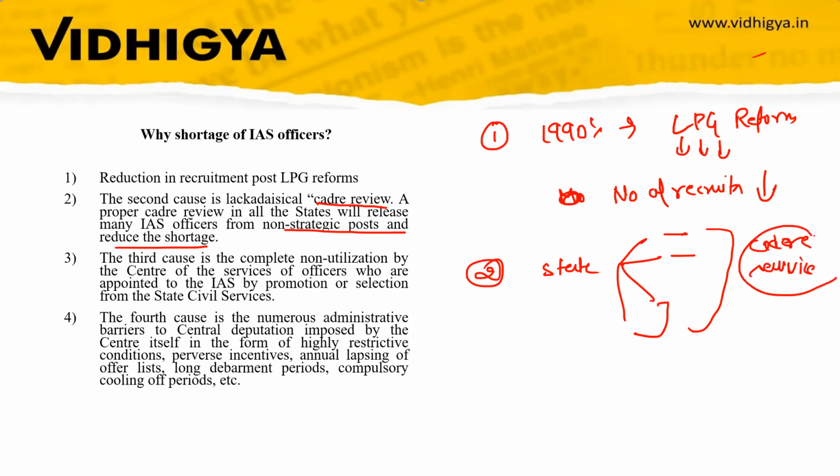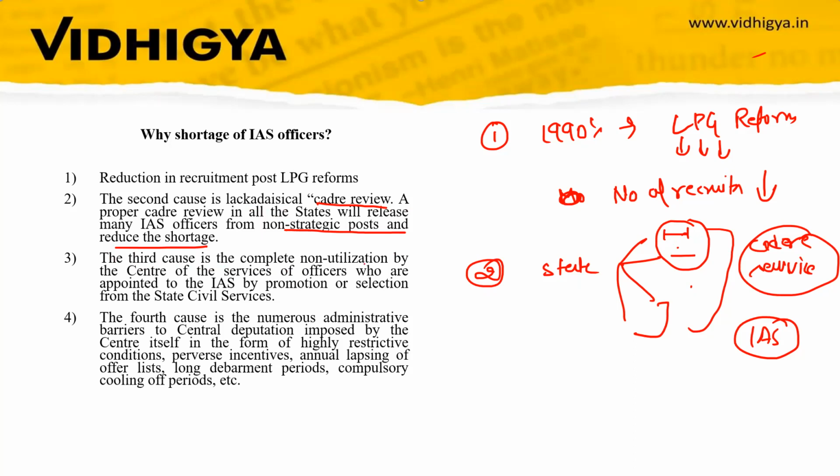So for cadre services, they employ IAS officers. Central government says they have to make a review of those posts which are not strategic. The shortage is because those posts which are not strategic should not be filled by the IAS cadre. So when this happens, the IAS people will be relieved, and these extra IAS officers can go to central government for deputation. So this is another reason that there is a lackadaisical cadre review. This has to be seen, and central and state government can work together to review this system.